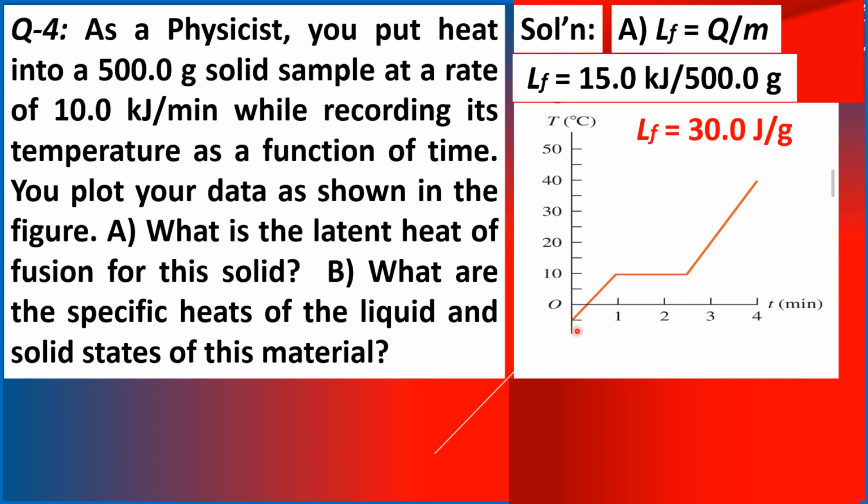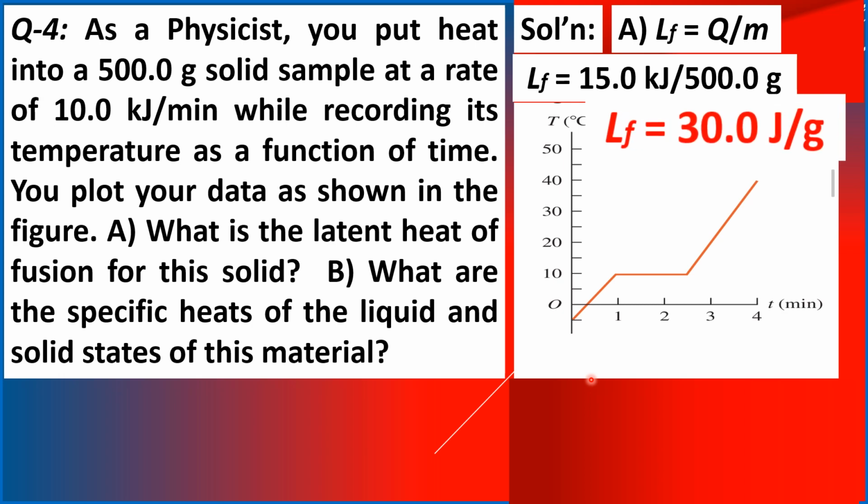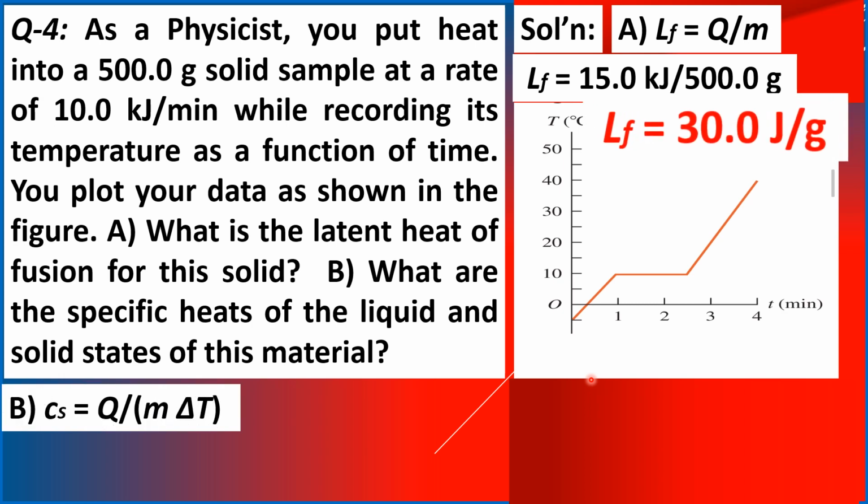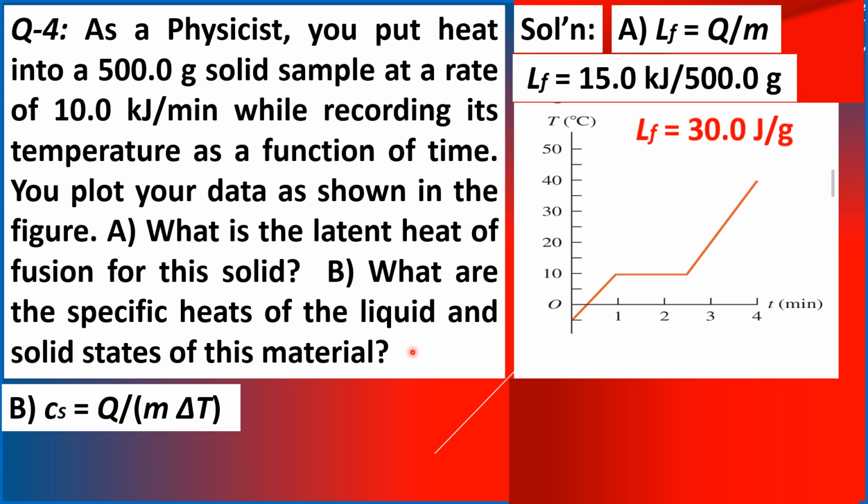But when it absorbs heat, there is an increase in temperature. And that is exactly what we are going to use to determine the specific heat of the solid state of this material. We do that by dividing the amount of heat absorbed within the time interval.